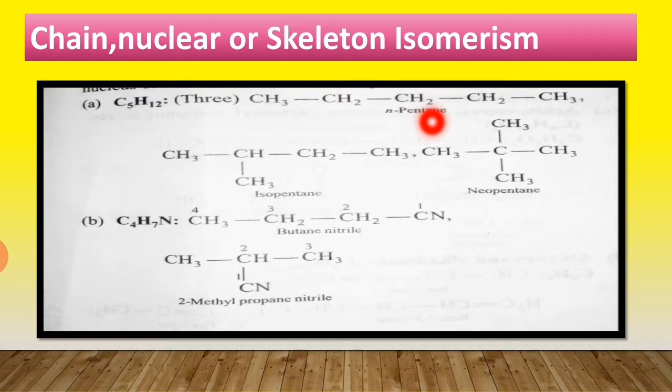This is n-pentane because it is in a straight chain. This is isopentane because the methyl group is present at the second last carbon atom in the chain. Neopentane, two methyl groups are attached at the second last carbon atom in the chain. So these are the three structures of pentane, but the molecular formula is the same, that is C5H12. Same with butane nitrile, and this is 2-methyl propane nitrile.